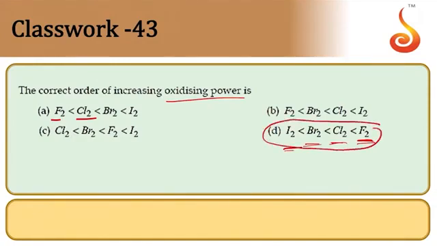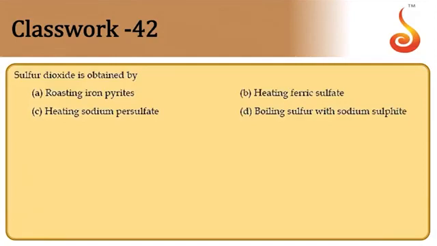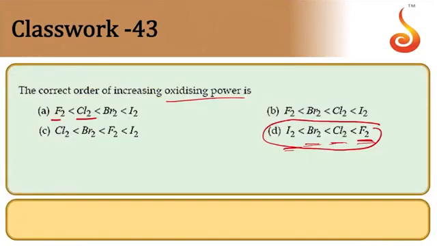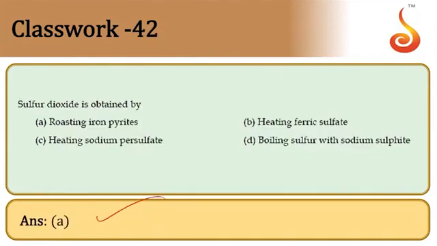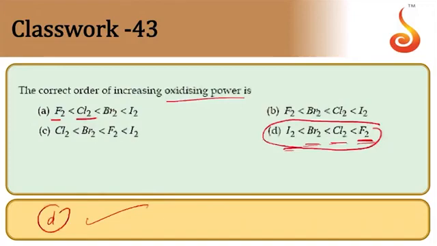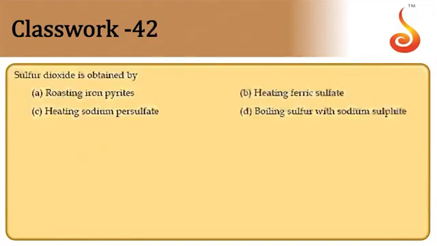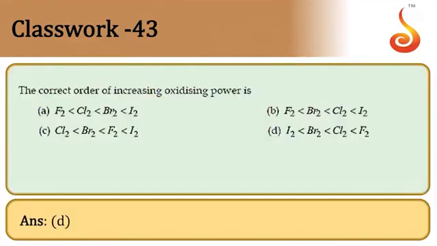That implies the order is option D. So answer is D option. 42 is answer A, 43 answer D option. The questions are being interchanged here. Iron pyrites we have already discussed. 43 now it comes. So D is the answer here.